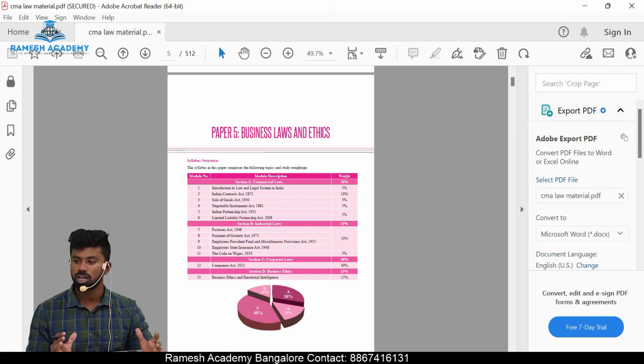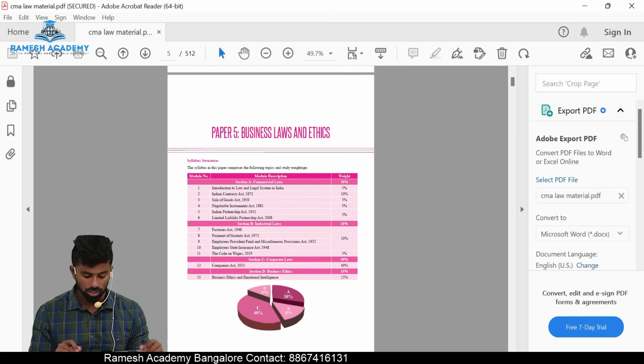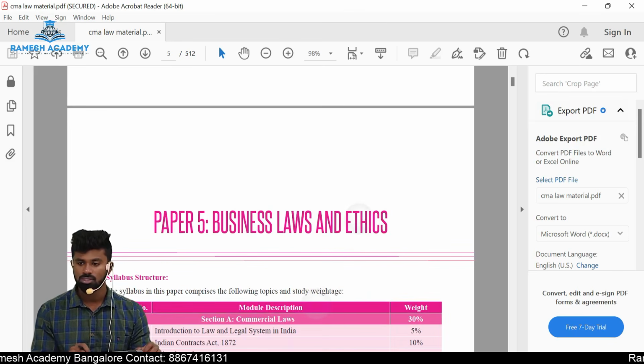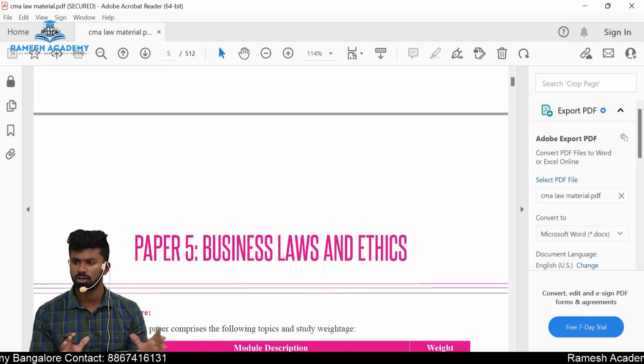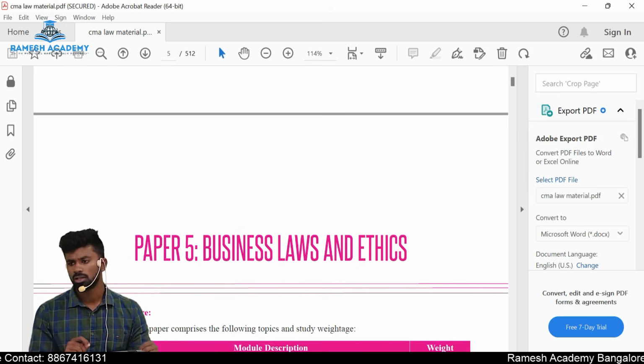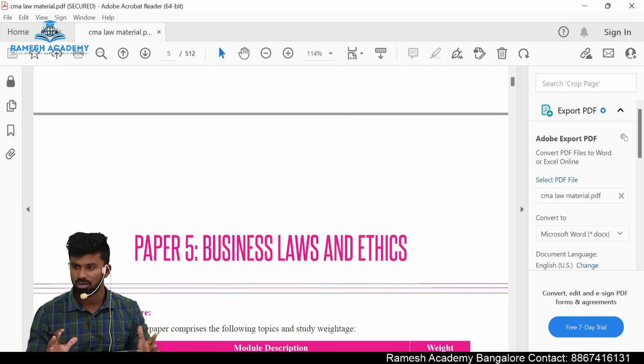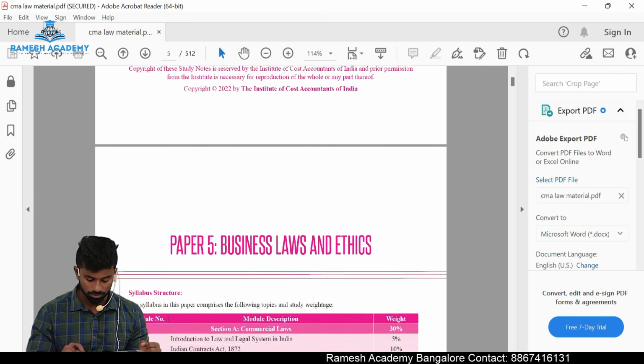There are a few new chapters included in the new syllabus, that is, introduction to law and legal system in India, which is nothing but the Constitution of India. A few fundamental rights are included, and also they've included how the laws are made in India and what is the legal system or jurisprudence of India.